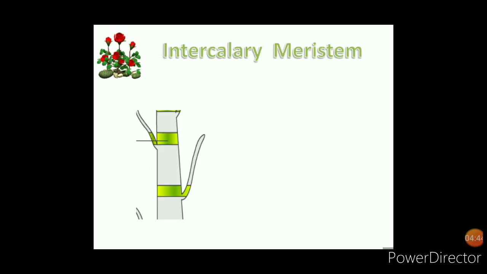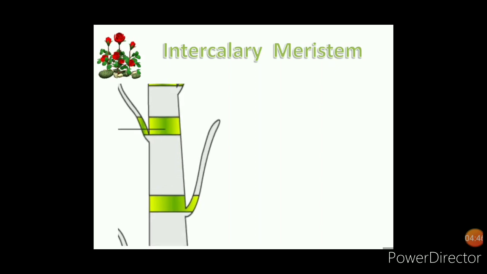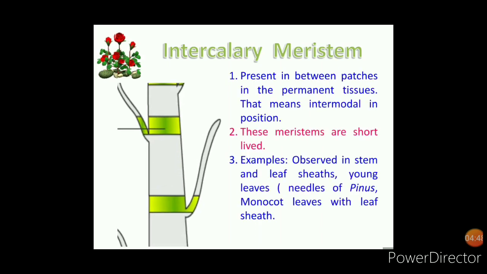The second type is intercalary meristems. These intercalary meristems are present in patches between permanent tissues, that means in the internodal position. These are very short-lived meristems. Examples are mainly the stem and leaf sheaths, young leaves, the needles of Pinus, and monocot leaves with leaf sheath.